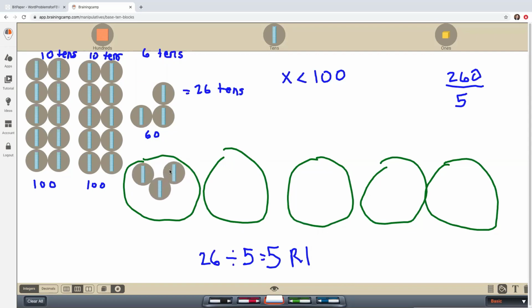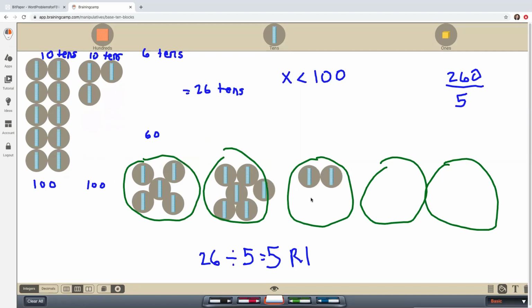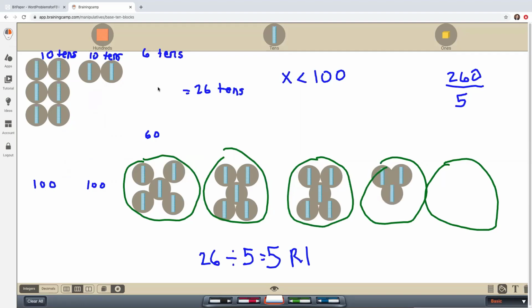Okay. I have 5 over here. Five in this group. 5 in this group. 5 in this group.